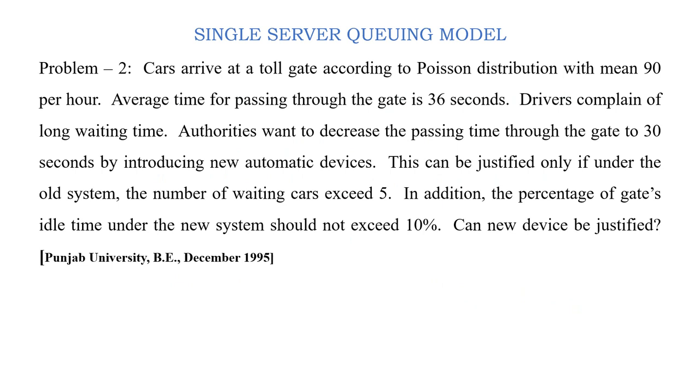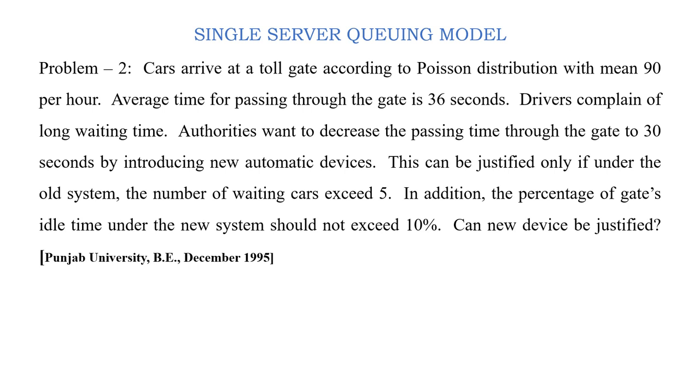Here, the problem is that there is a toll gate which is a single server one, which means like the toll gates in hill stations or pilgrimages where there will be only one toll gate.